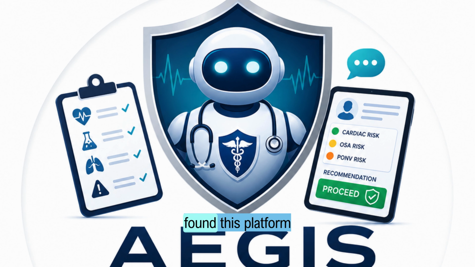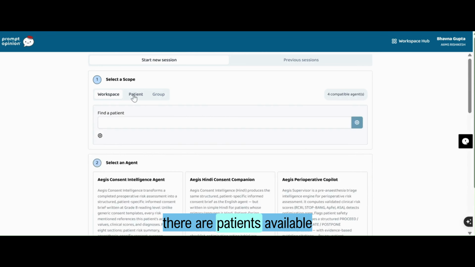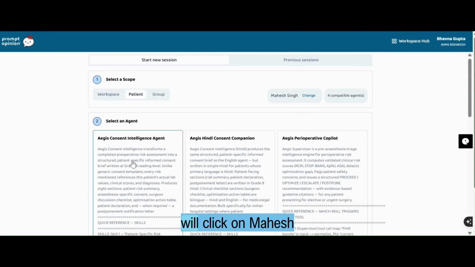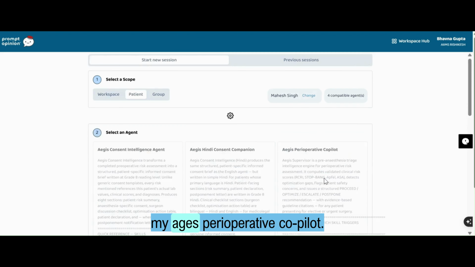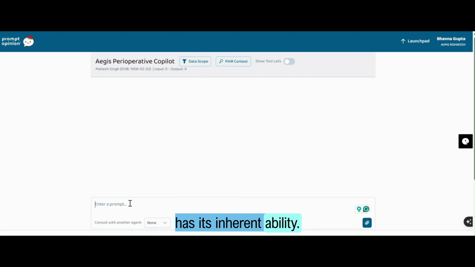So here I found this platform where I have developed my own agent. Here I want to show my workspace hub in PromptOpinion, where I have created my agents. As you can see, there are patients available to me. I will click on Mahesh Singh and activate my AEGIS Perioperative Copilot. This Copilot has its inherent abilities. Let's see the capabilities it can provide.